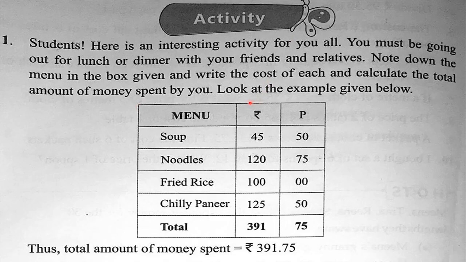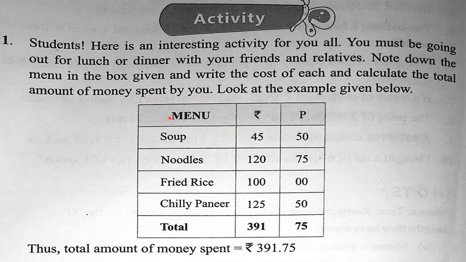Understood beta? Now beta, we will do the activity which is given on page number 26. One solved activity is there and one unsolved activity is there. So we will discuss both. So here this is the solved activity. Let's start with what is given to us. Here is an interesting activity for you all. You must be going out for lunch or dinner with your friends or relatives. Note down the menu in the box given and write the cost of each and calculate the total amount of money spent by you. Look at the example given below.